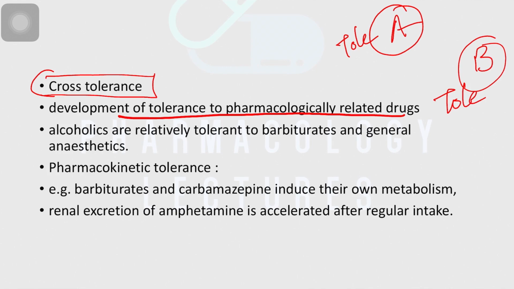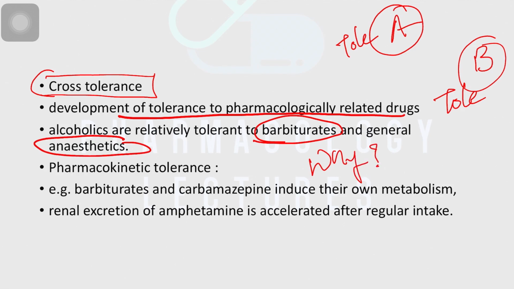For example, alcoholic patients are tolerant to drugs like barbiturates and general anesthetic agents. The patient is taking drug A, that is alcohol, and as barbiturates are also CNS depressants like alcohol, the patient becomes tolerant to barbiturates and general anesthetics as well. That is called cross tolerance. Now the question is why this tolerance develops. What are the mechanisms?